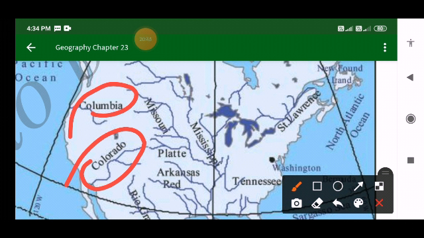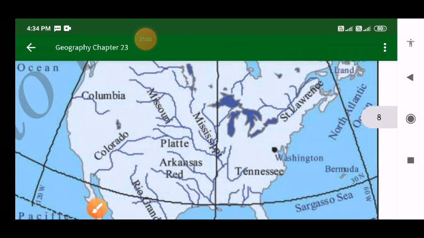And after that we have the important river. The Mississippi is the important river, and its important tributary is the Missouri. Understood what I'm telling?